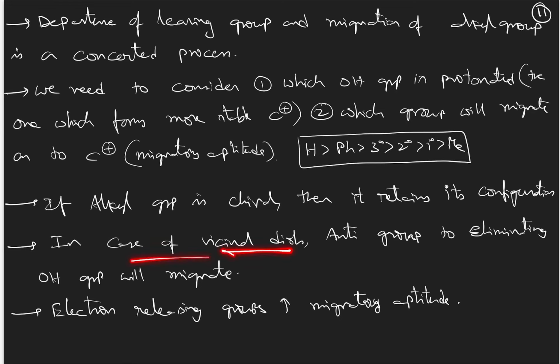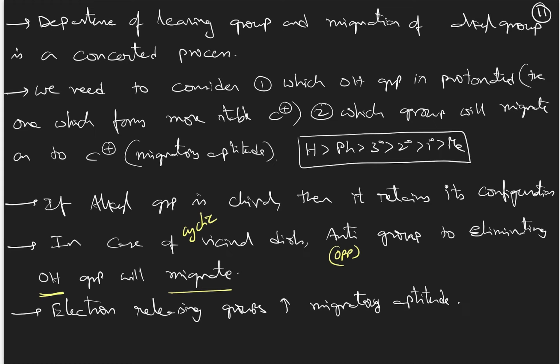In the case of cyclic vicinal diols, the anti group, that is the group opposite to OH, will migrate. The group which is opposite to OH will migrate. Those examples I have also already added, and I will show those examples also.